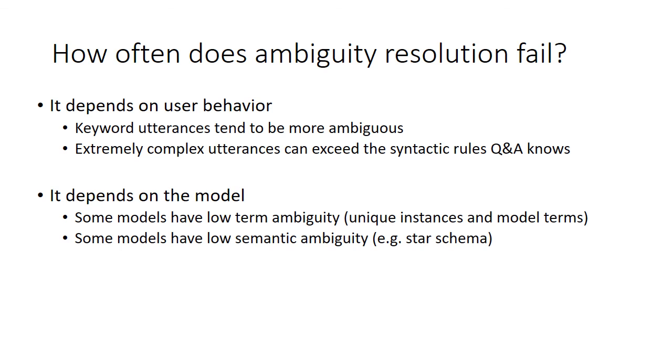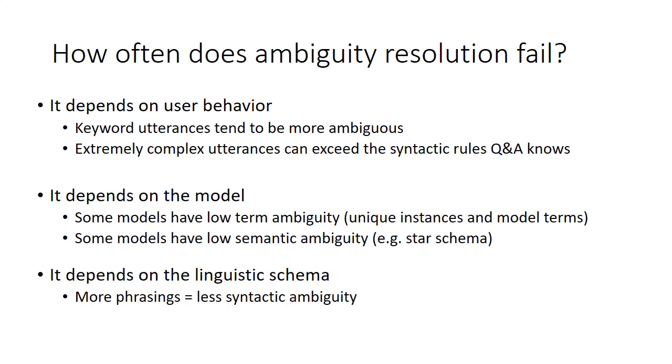Second, it depends on the content of the model. Models with unambiguous data values and unique column names will naturally have fewer problems with ambiguity of terms. In addition, models with simpler join structure, such as a star or snowflake schema, will have less semantic ambiguity. Finally, it depends on the linguistic schema. In general, the more phrasings you add, the fewer opportunities there are for syntactic ambiguity. So next time, I'll teach you what exactly phrasings really are and how to build them.